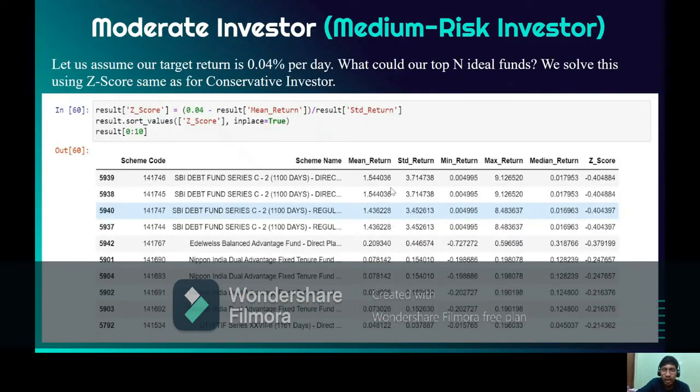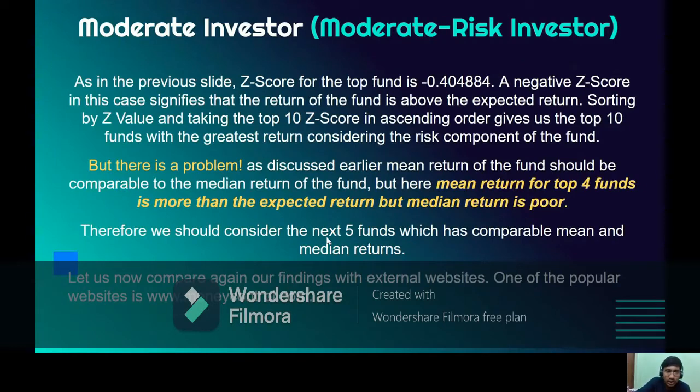So let us see this. 4 mutual funds have a very good mean return, but the median return is not comparable, and therefore we can see that in these mutual funds there must be some outliers, and this is basically due to the insufficiency in the data, and therefore we should consider the next 5 funds which have comparable mean and median returns.